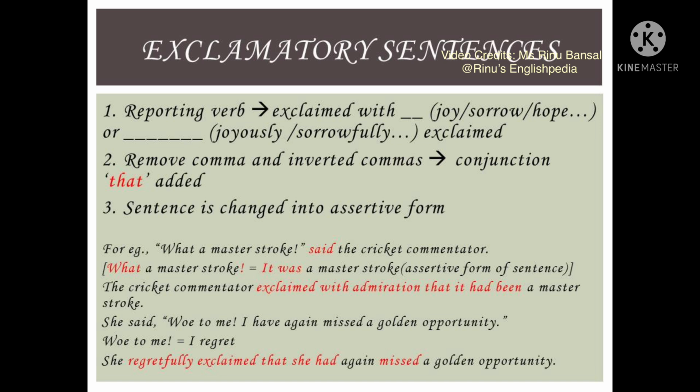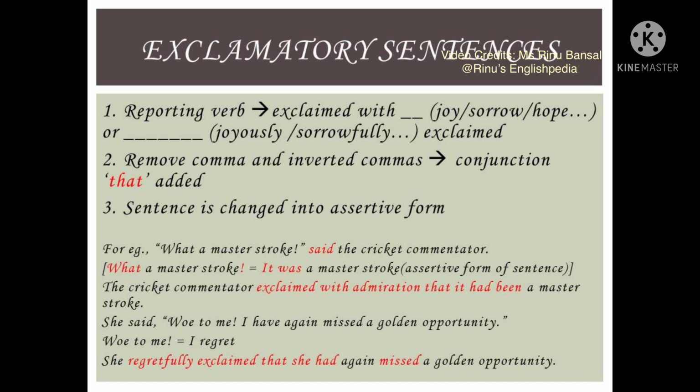The cricket commentator exclaimed with admiration because he is admiring the stroke, so it will become exclaimed with admiration. Then we remove the commas and inverted commas and add the conjunction that, and it was a masterstroke will convert into it had been a masterstroke. So the final sentence will be the cricket commentator exclaimed with admiration that it had been a masterstroke.